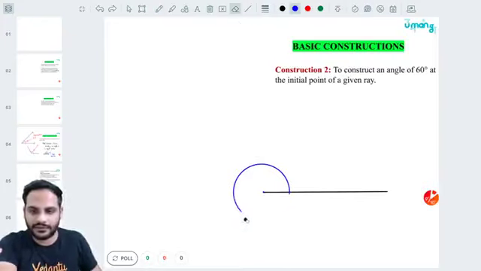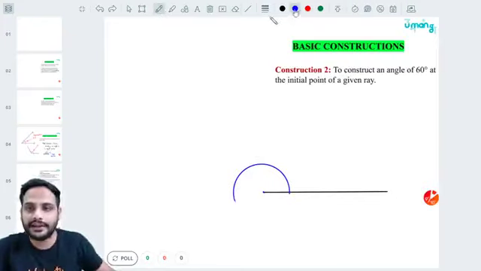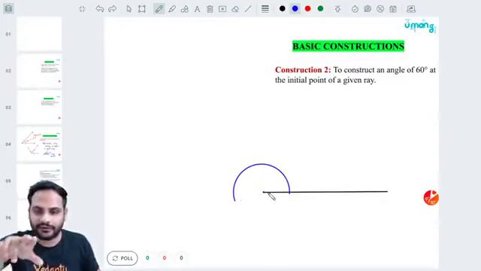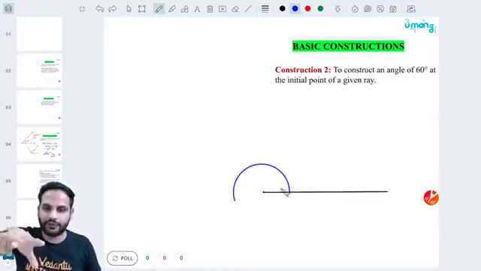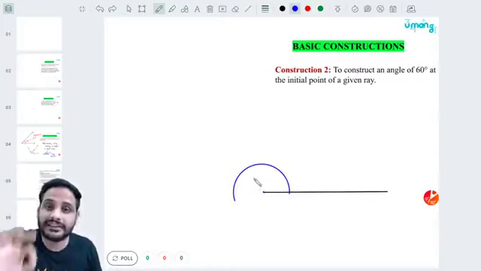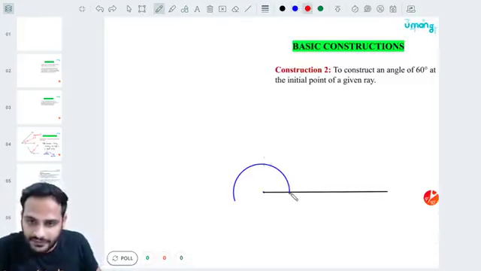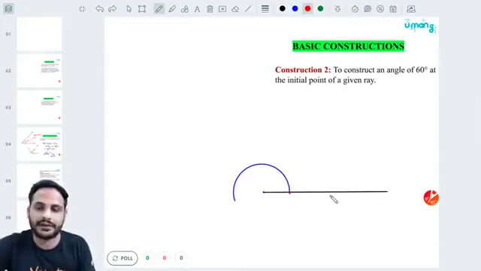In this part I will tell you how to draw the angles of 60 degrees, 120 degrees and 180 degrees using the compass. See, whatever compass length you have opened to make this arc, keeping the compass length same, keep the tip of the compass at the intersection point of this arc and the line.